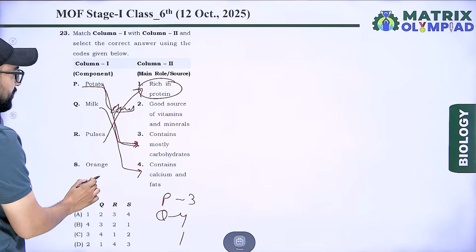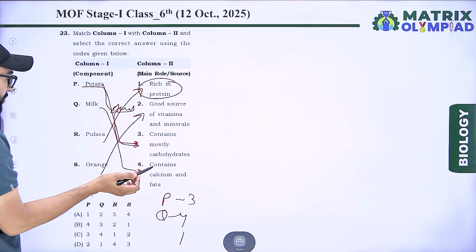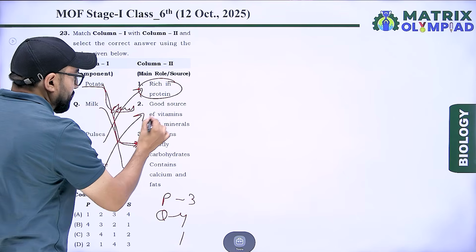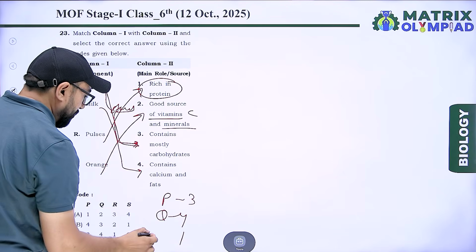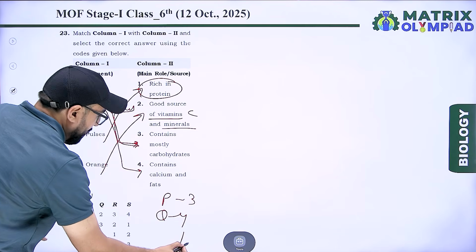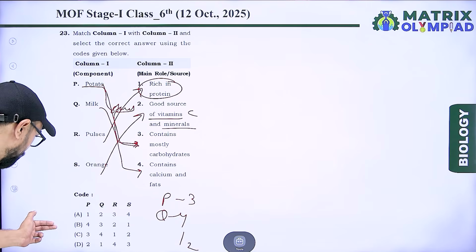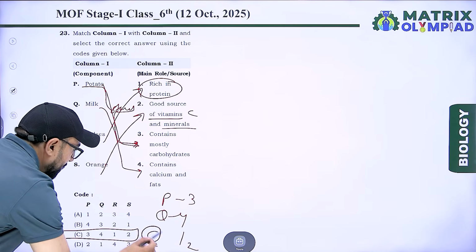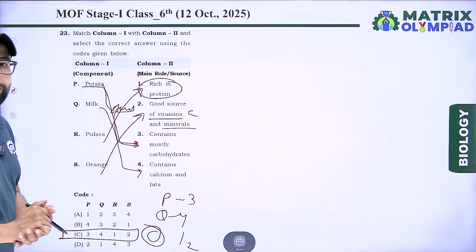And last, orange is a good source of vitamin C and minerals, so 2. So 3, 4, 1, 2 is in option C. Option C is correct for this question.